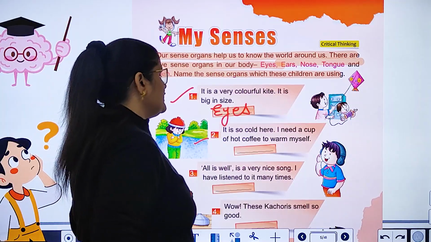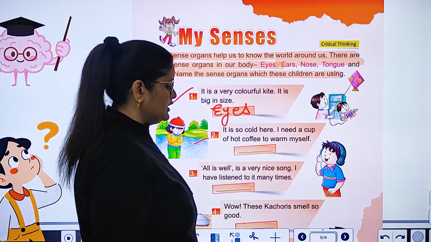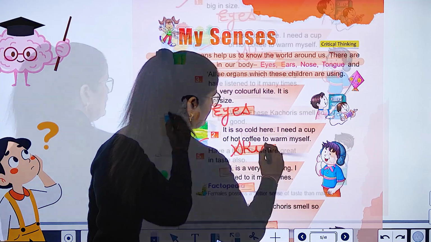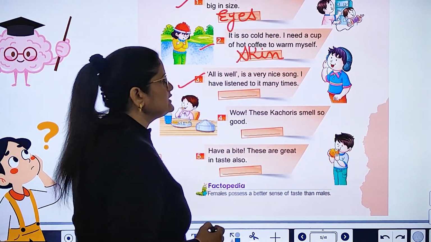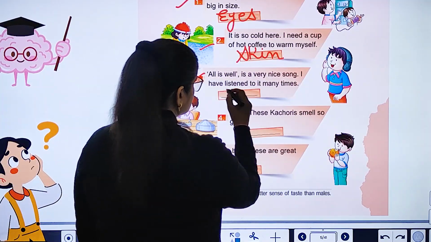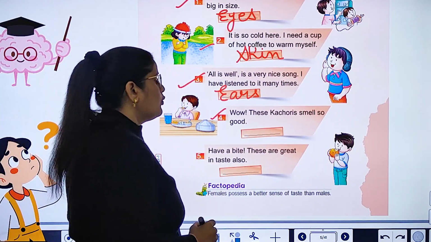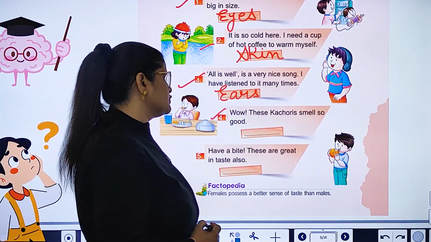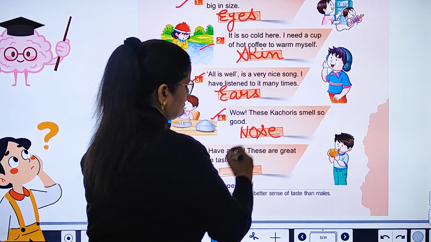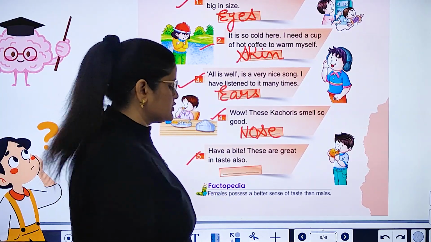Number 2. It is so cold here. I need a cup of hot coffee to warm myself. Skin. कहाँ feel होता है ये हमें? Skin पे. Number 3. All Is Well is a very nice song. I have listened to it many times. Ears. Number 4. Wow, these kachoris smell so good. Nose. Number 5. Have a bite. These are great in taste also. Tongue.